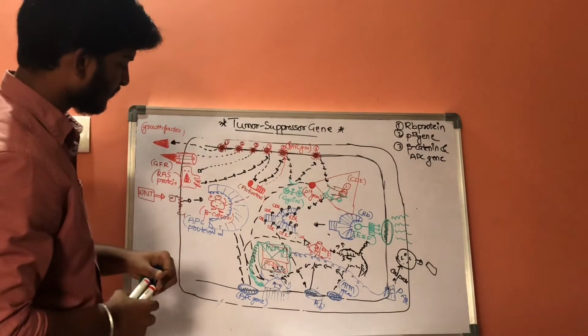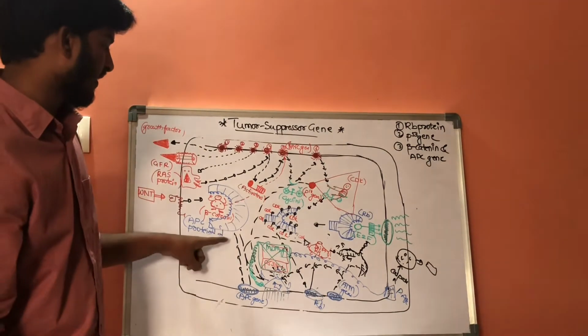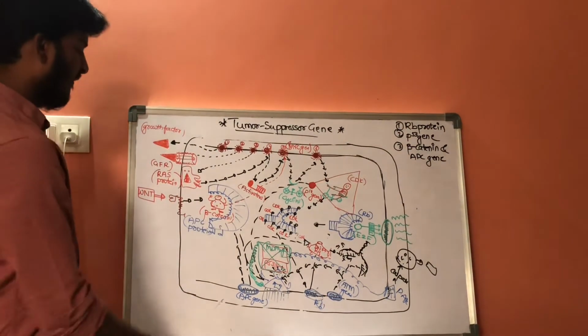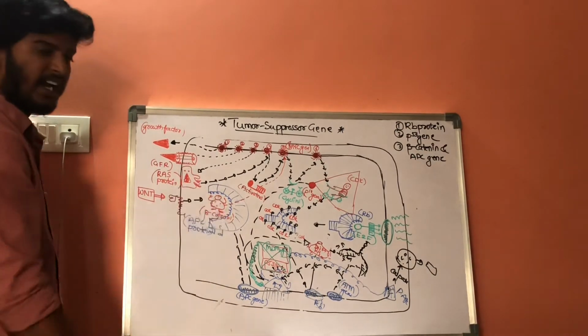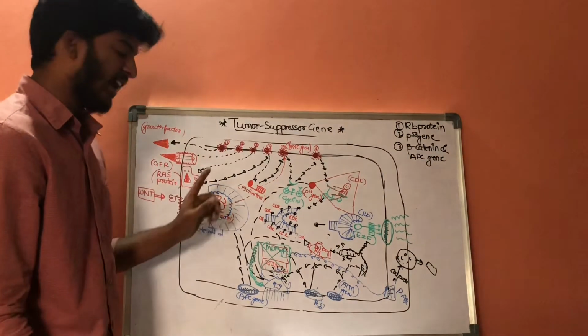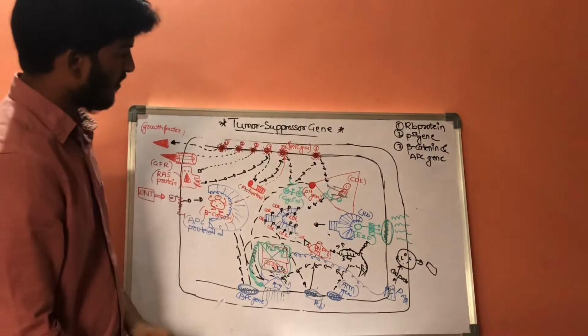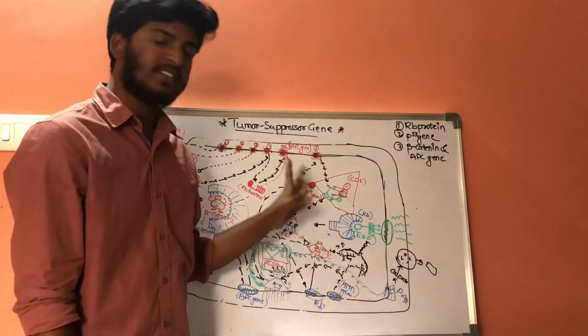Now, whenever these APC genes are activated, they inhibit the beta catenins. Whenever these beta catenins are inhibited, they cannot activate the MYC gene. So whenever the MYC gene is not activated, it cannot produce the cyclins.